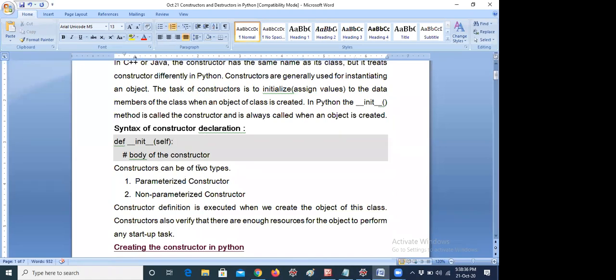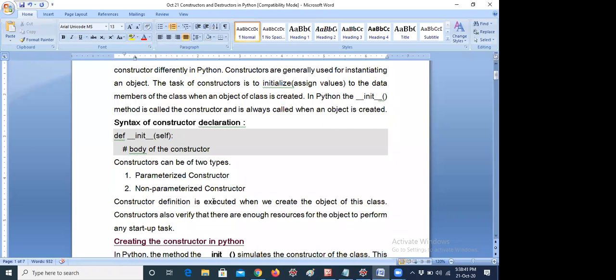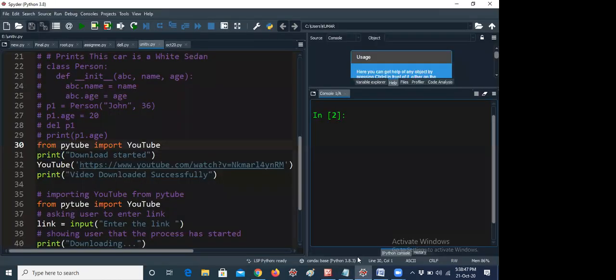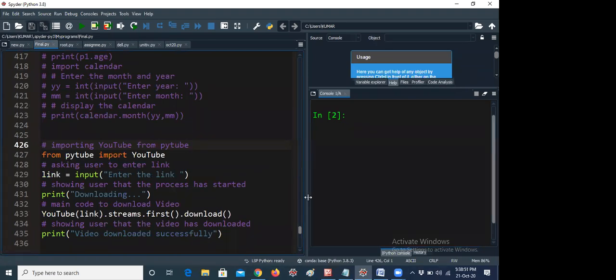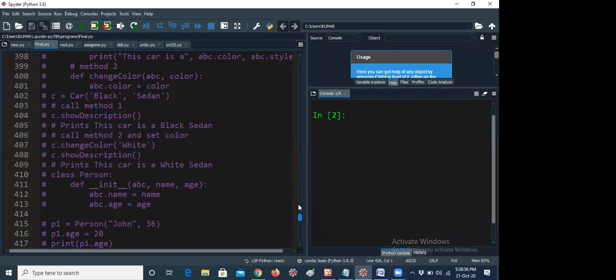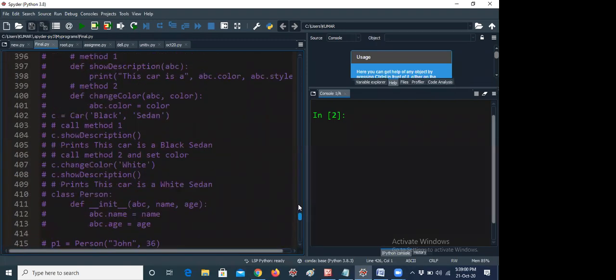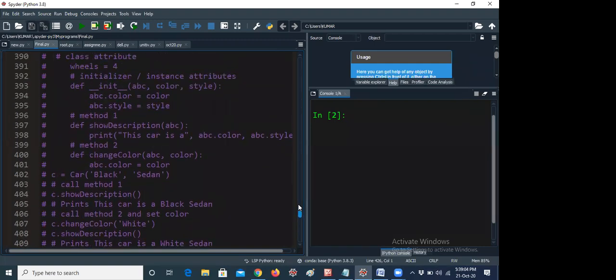So basically constructors are of two types. One is the parameterized constructor, the second one is the non-parameterized constructor. What is meant by parameter? Parameters are nothing but, for example, in programs, let me open a program.